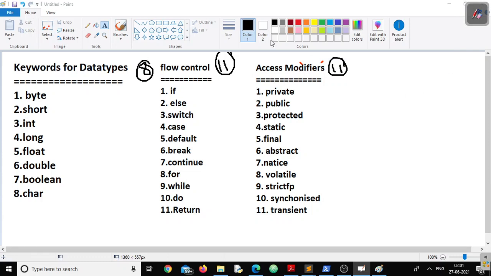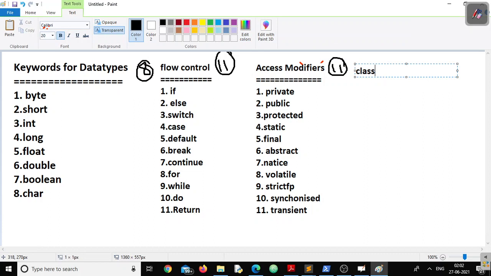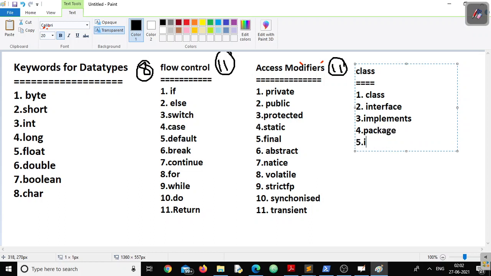Okay. Next. Keywords for class. Now, for class, of course, class itself, then interface, number 3, implements, number 4, package, number 5, import, number 6, extends.